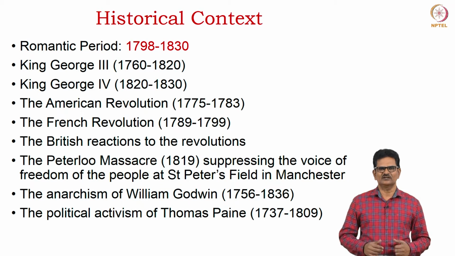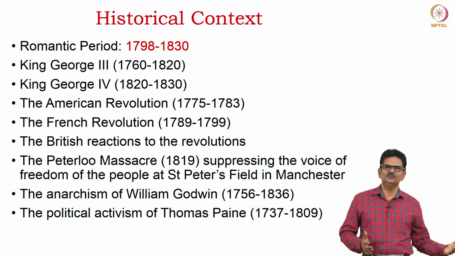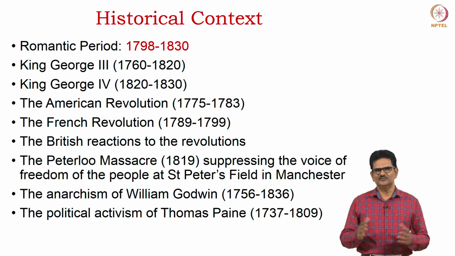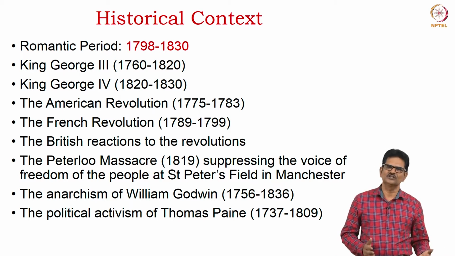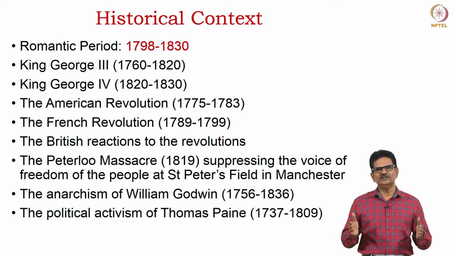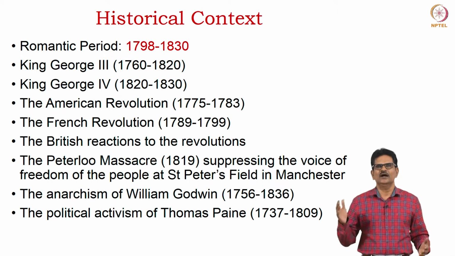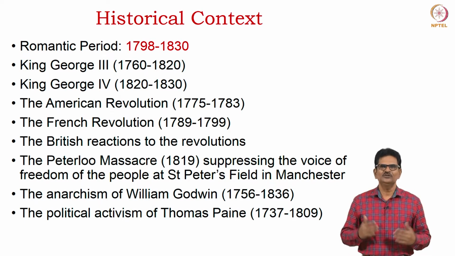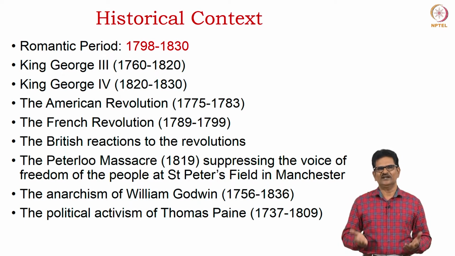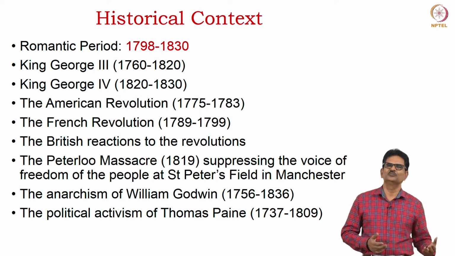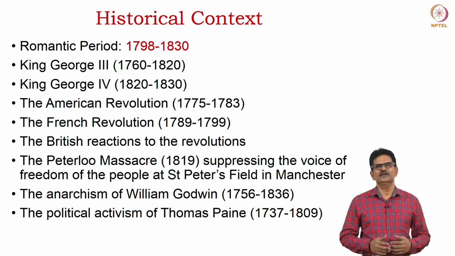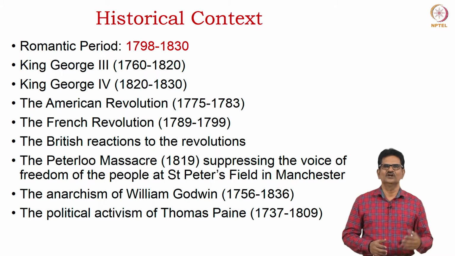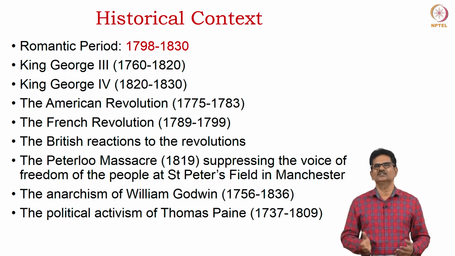When we come to the historical context, we can see that the romantic period begins from 1798 and ends in 1830. This periodization may vary from critic to critic, from text to text, but we will use the period 1798 to 1830 as the period for romantic poetry. We need to consider two rulers of England to understand romantic poetry and the poetry that came before. First, King George III from 1760 to 1820, and then King George IV from 1820 to 1830.